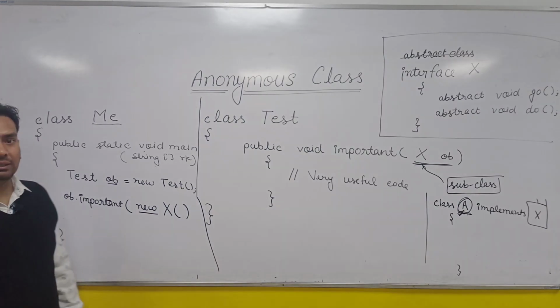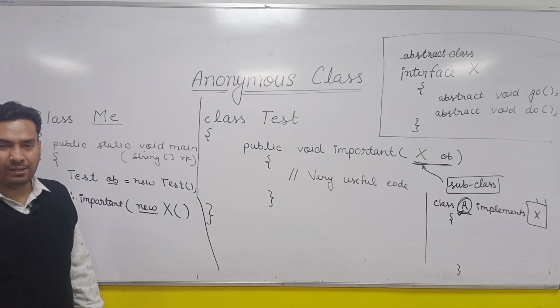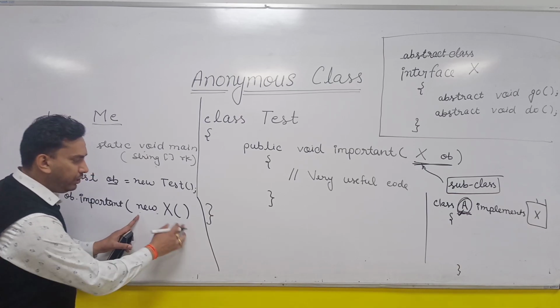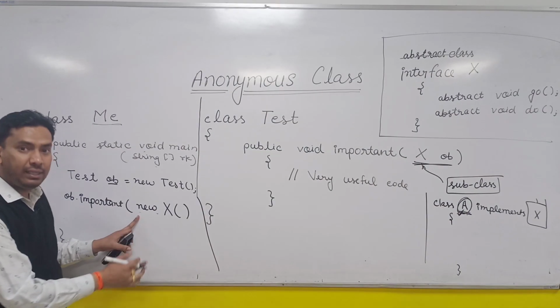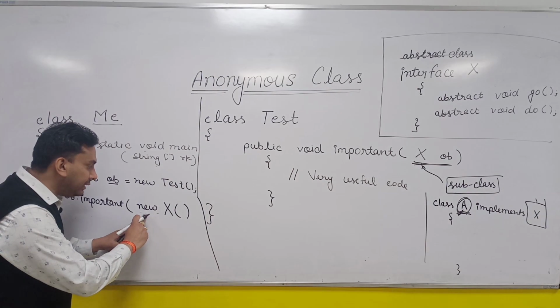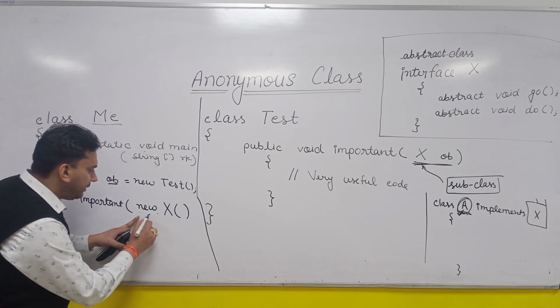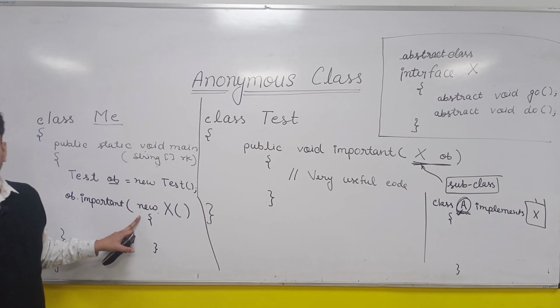Now you will be asking, where is this anonymous class? So the next step is, after writing new X, define the body of that class. So here only, that's what I said, instantiation at the time of declaration. So where is your class? Give the class body here. That's it.